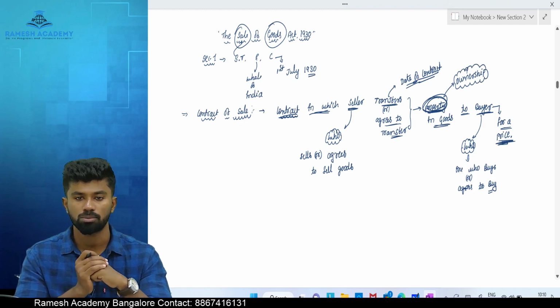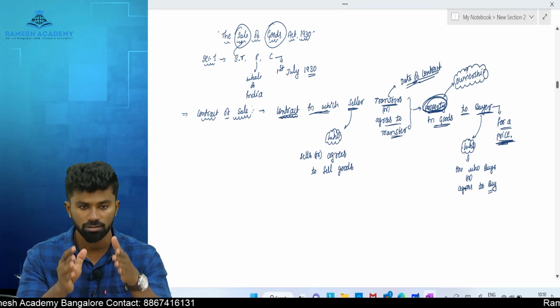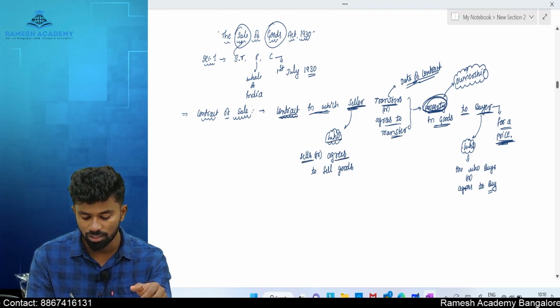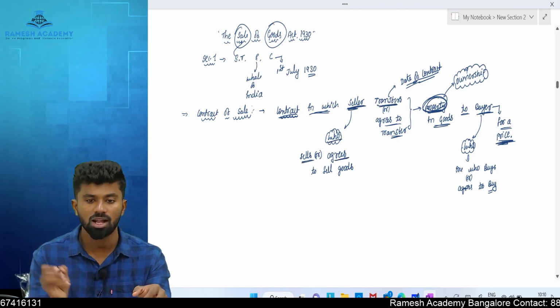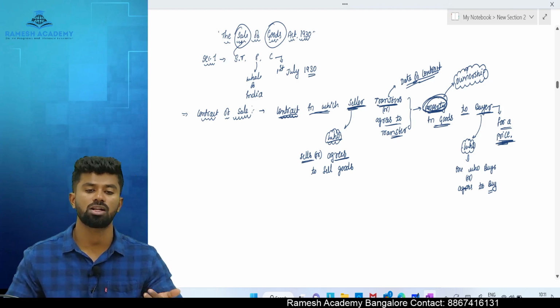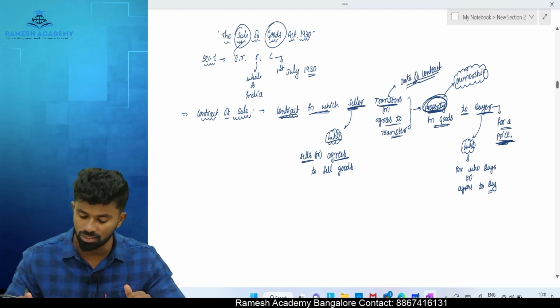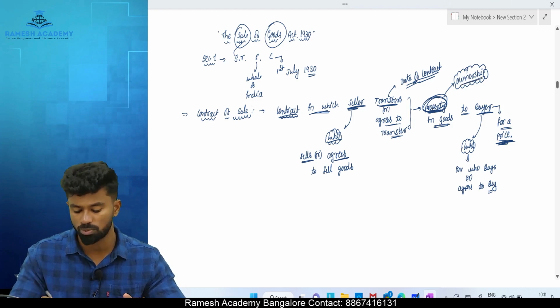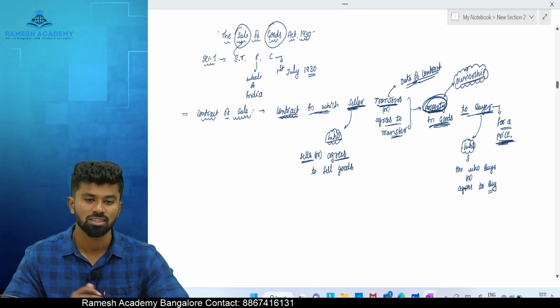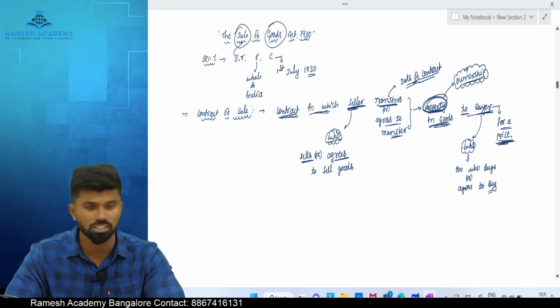What is a contract of sale? It is a contract in which the seller, who is the seller? The one who sells or agrees to sell. What does he do? He transfers, meaning there is an immediate transfer of ownership, or agrees to transfer what? Property in the goods. What is property? Ownership. In what? Goods. To whom? Buyer. For what? Price. That is considered as a contract of sale.